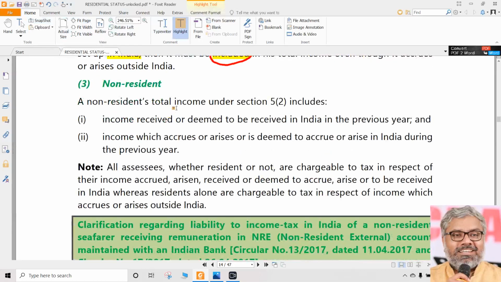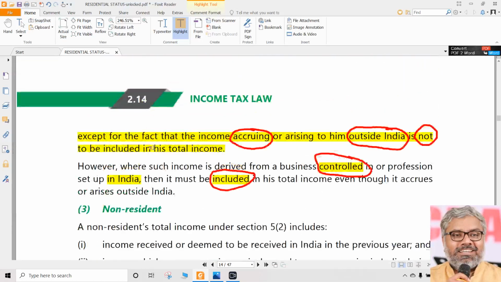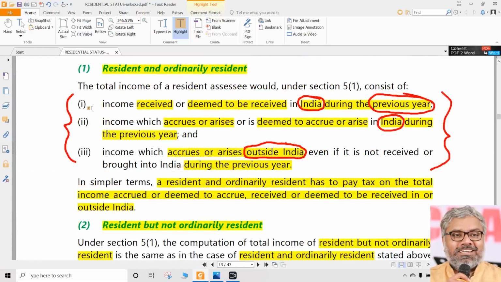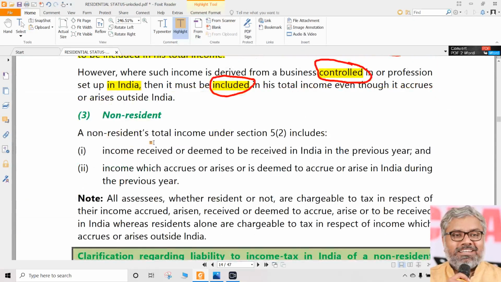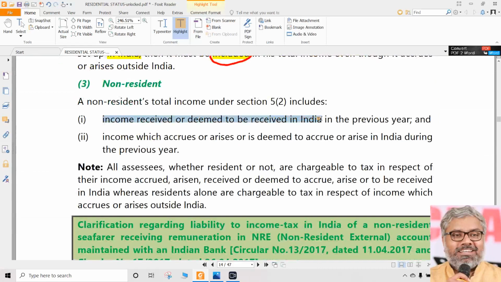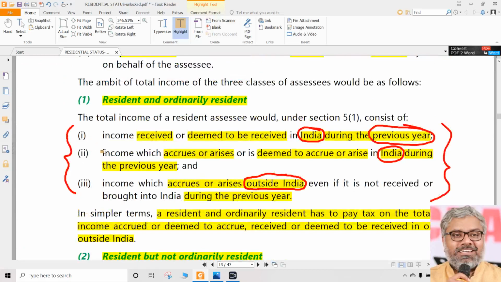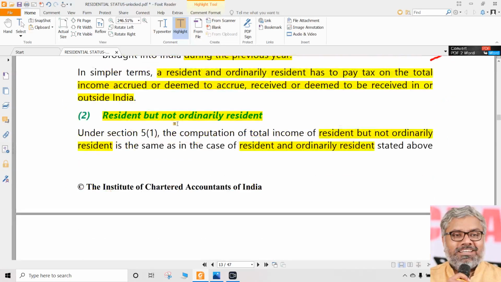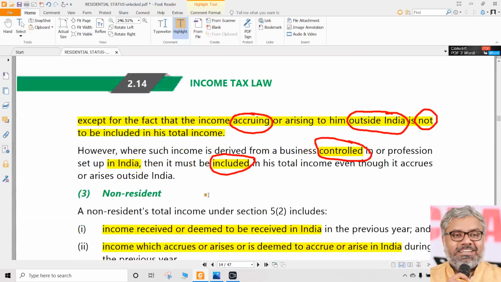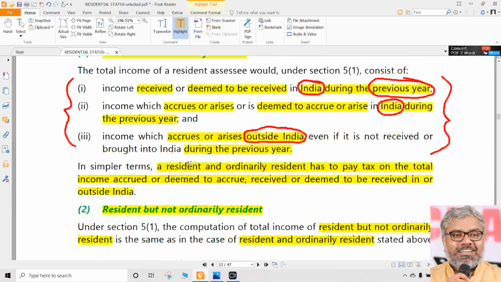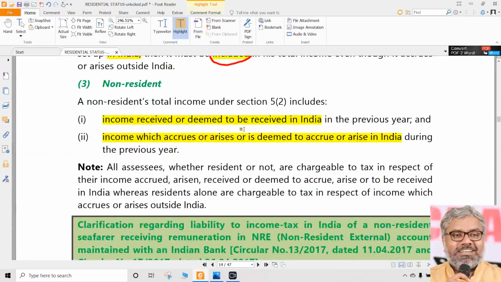Now coming to non-resident. Non-resident will have only the first 2 points repeated, nothing new. What are those 2 points? Income received or deemed to be received in India. Second point, income accrues or arises or deemed to accrue or arise in India. Nothing new. So the first 2 points are applicable for ROR also, RNOR also, and NR also. For all the 3 people, common points are the first 2 points. Which are those? Income which has been either received in India or deemed to be received in India. Income which has accrued in India or deemed to have been accrued in India. All of them are taxable for non-resident.